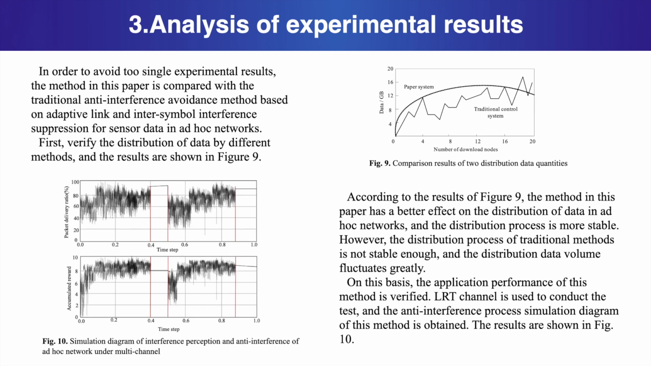In order to avoid single experimental results, the method in this paper is compared with the traditional anti-interference avoidance method based on adaptive link and intersymbol interference suppression for sensor data in ad hoc networks. Firstly, verify the distribution of data by different methods, and the results are shown in Figure 9. According to the results of Figure 9, the method in this paper has a better effect on the distribution of data in ad hoc networks, and the distribution process is more stable. However, the distribution process of the traditional methods is not stable enough. The distribution data volume fluctuates greatly.